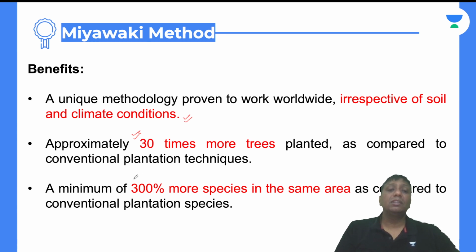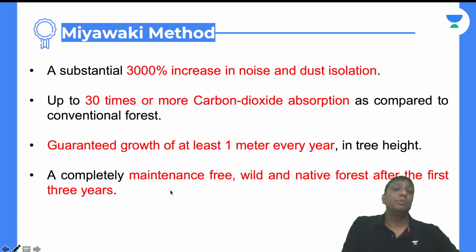The third one, guys, is that 300% more species are possible in the same area. Minimum 300 species. See the growth and productivity of the plants in comparison to other plantation species. So just imagine, guys, in this type of area you are not going to grow native varieties, so definitely the productivity up to this level is not normal. I can tell you it is higher than the expected level. But still, 30 times more trees planted in that area, and 300% more species in the same area compared to conventional planted species, are not possible.